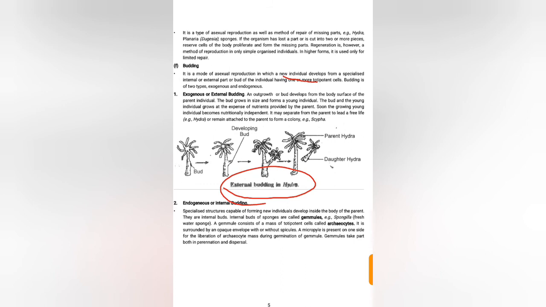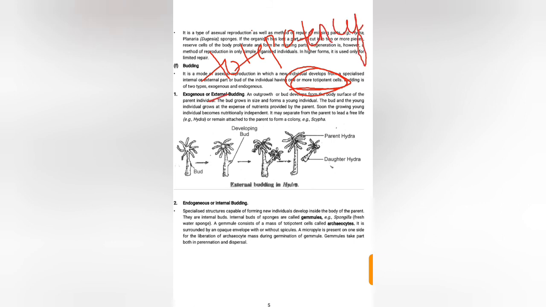Budding occurs internally as well as externally, often in individuals having one or more totipotent cells. Totipotency is the ability of a cell to regenerate.